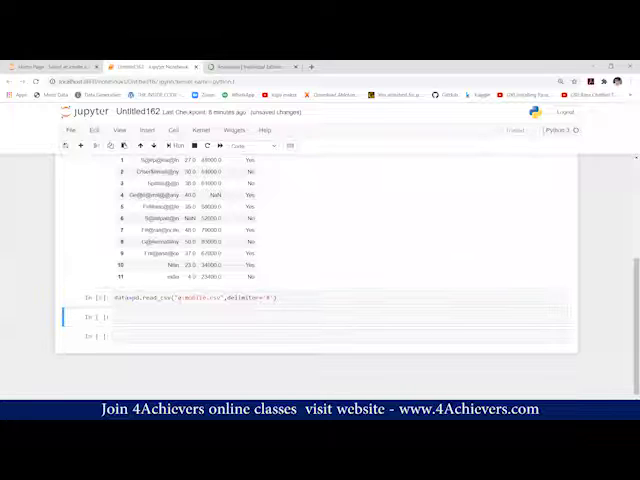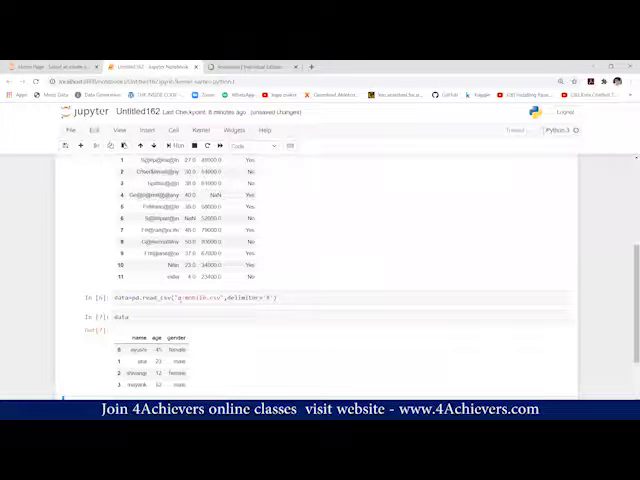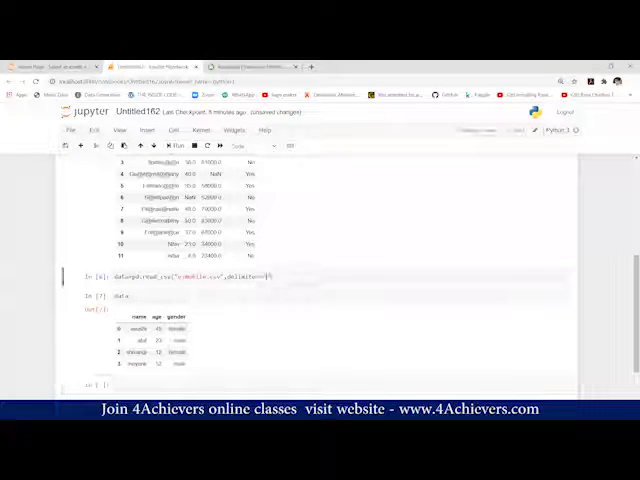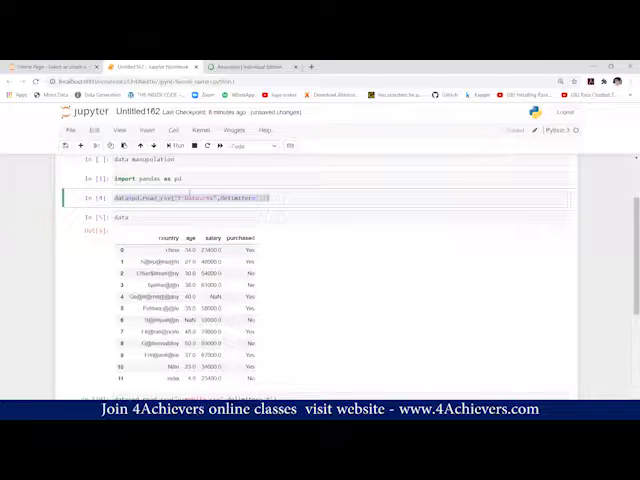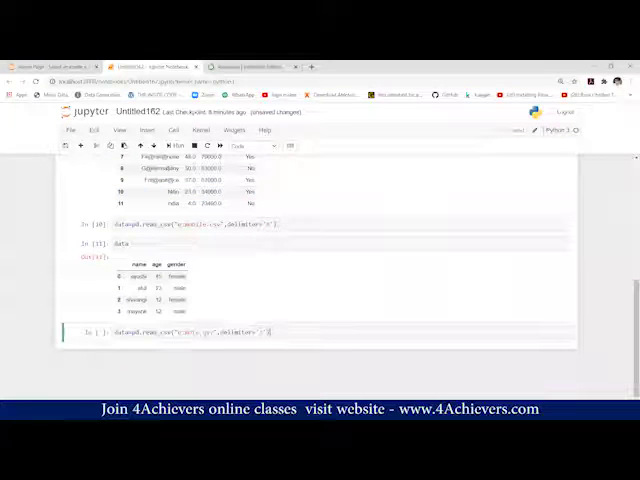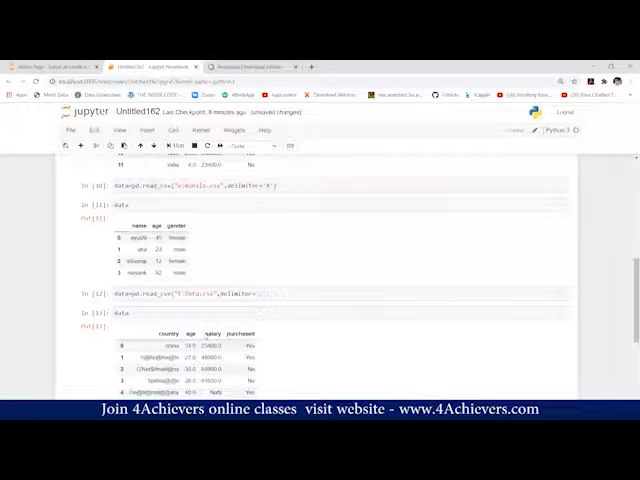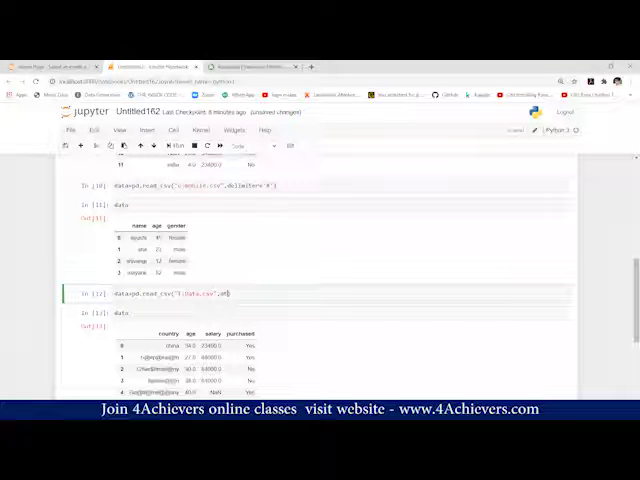Now we will check. You can see my content. If it is comma, then you can see your output, but if you are providing the right delimiter, then it will show you the right content. If we are not providing a delimiter, then it will take comma by default. If I run this and display data, you can see I'm able to see my data. If I'm not providing this, still it will take comma by default.